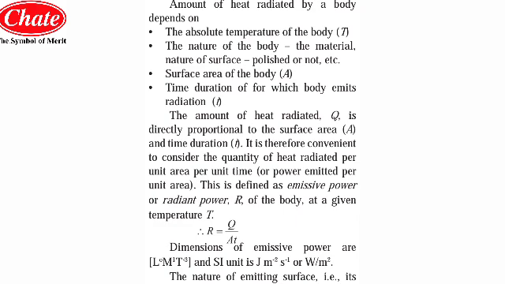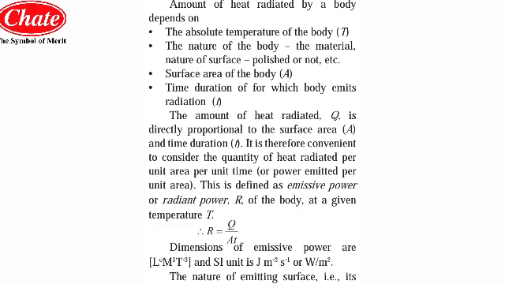These are the four factors. So the amount of heat radiated Q is directly proportional to the surface area A and the time duration t. Therefore, it is convenient to consider the quantity of heat radiated per unit area per unit time. This is defined as the emissive power or radiant power R of the body at temperature T, given as R equals Q by A t.